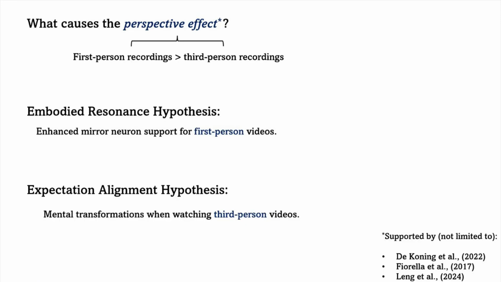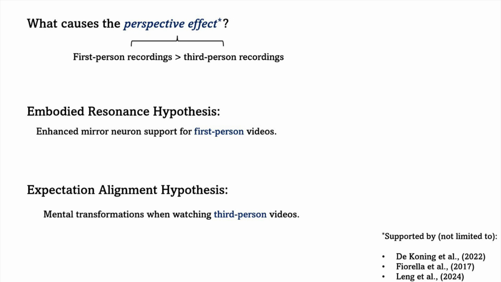Research has shown that observing first person recordings leads to better learning than observing third person recordings. They have called this the perspective effect, but about why this effect occurs, uncertainty still exists, and we studied literature and derived two somewhat competing hypotheses.